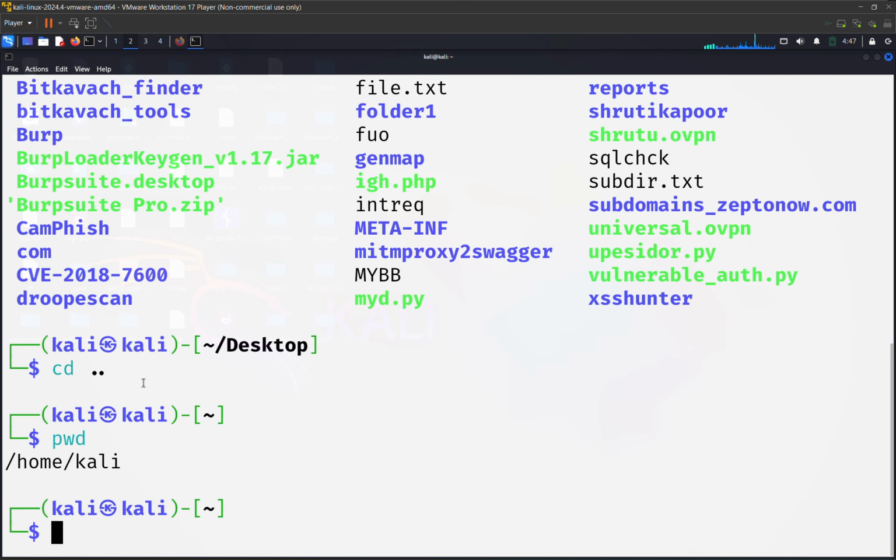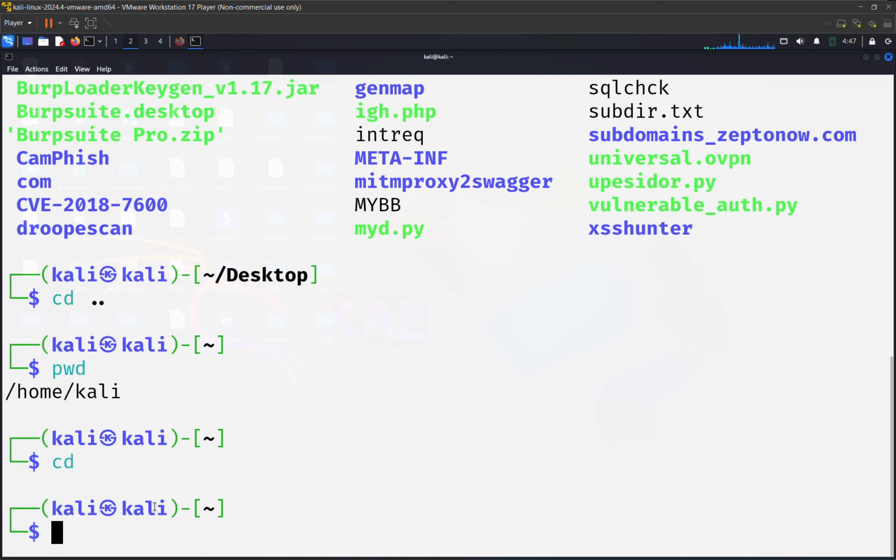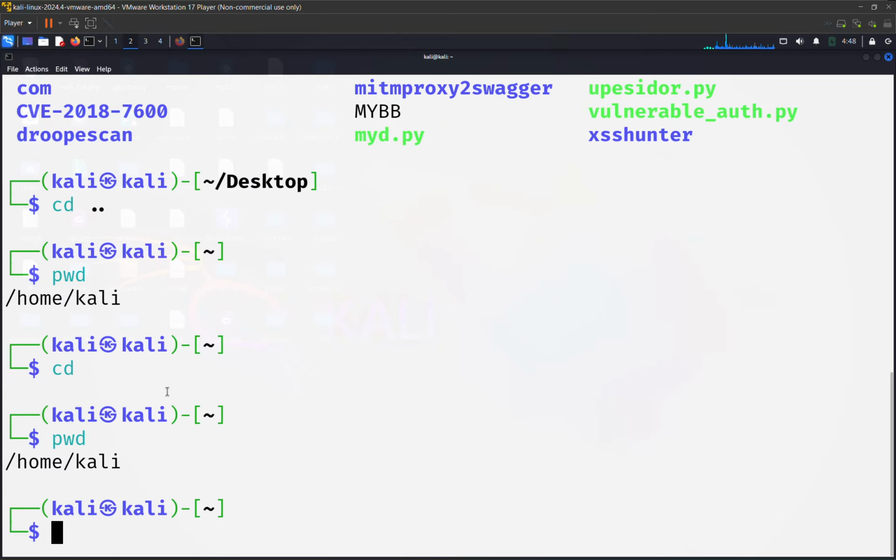Now here we have one more command, that is cd. See, cd dot dot will take you one directory back. Cd, just enter, will bring you to the home directory, like this. So currently, if I'll just show you, fine.